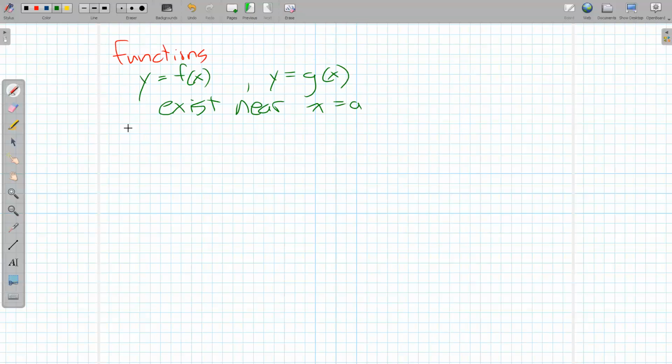And even more than that, if I take the limit as x goes to a of f of x, it exists, and so I get a particular number we're going to call L, and then we're going to do something similar as x goes to a, g of x is going to resolve to, let's say, this number m. So L and m are real numbers.